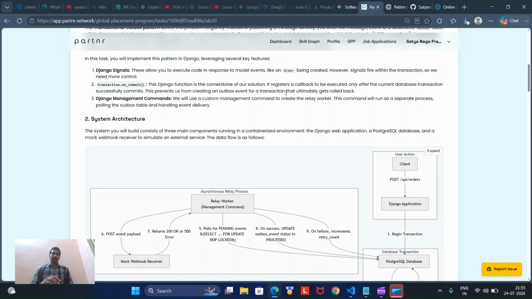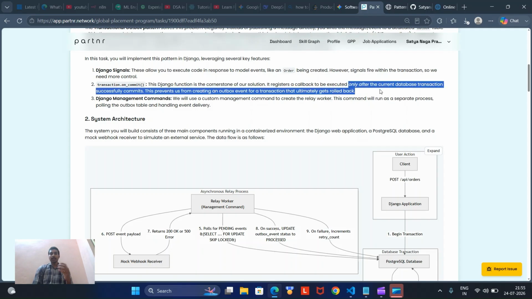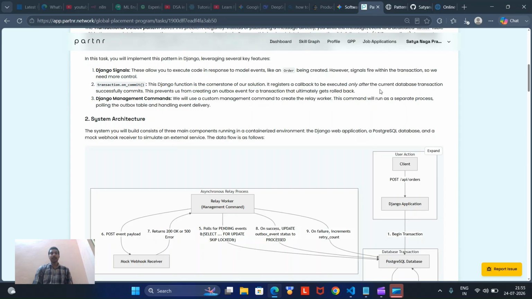So whenever the order has been successfully inserted into our database, it is executed only after the current database transaction successfully commits.